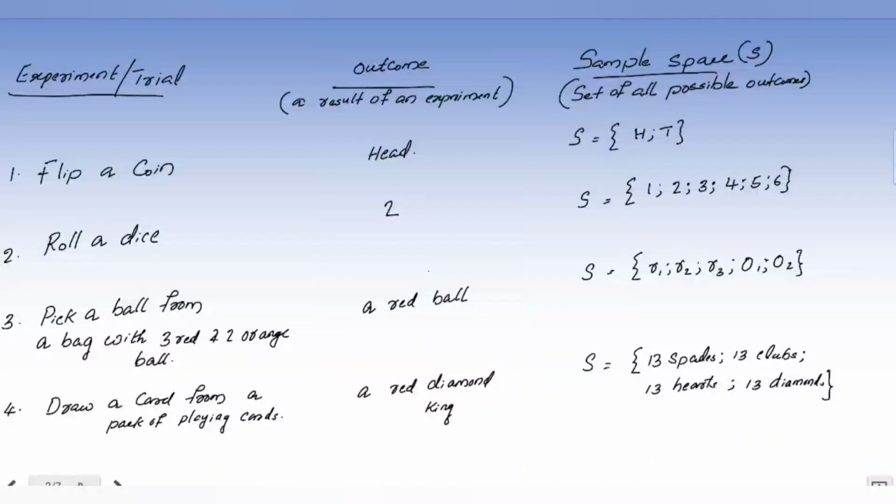Out of 26 red cards, 13 of them are hearts and 13 of them diamonds. You know this already, I know. Then out of 26 black cards, 13 of them are spades and 13 of them clubs, isn't it? So that's how the distribution of cards is. All of them together, 52 cards are there.